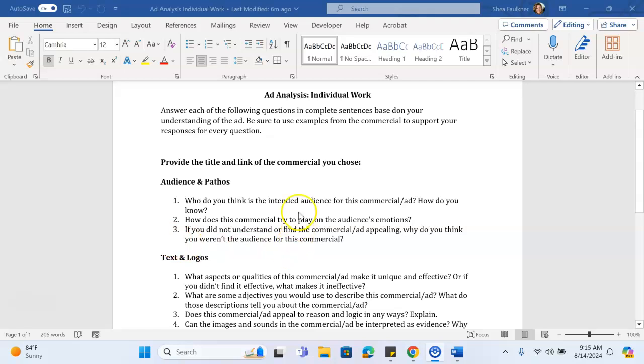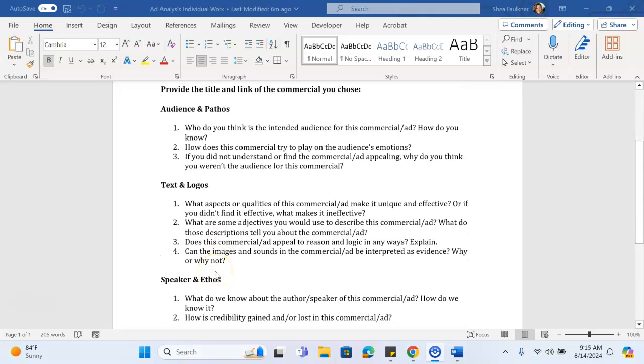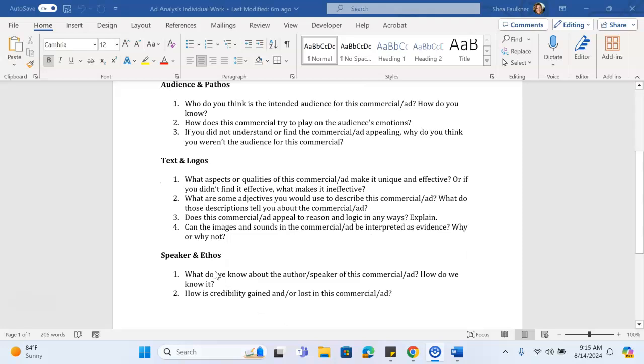Then you will answer questions related to audience and pathos, so the relationship between emotion and audience. Then you're going to look at text and logos. This is going to be the subject and logic and how they're working together to convince the audience. And then finally, who the speaker is and how credibility is being gained or lost. So you will answer each one of these questions for your commercial and submit that.